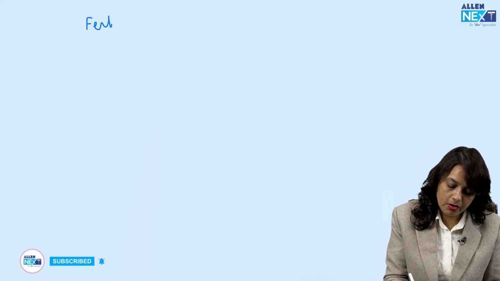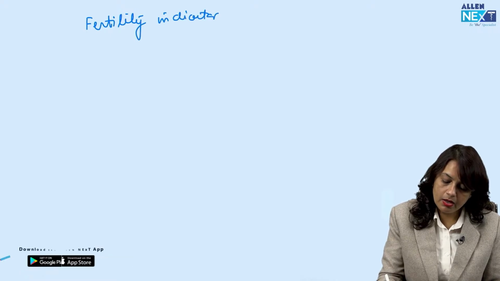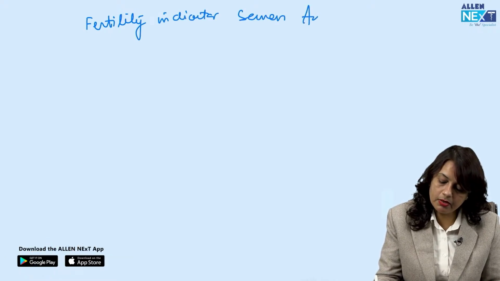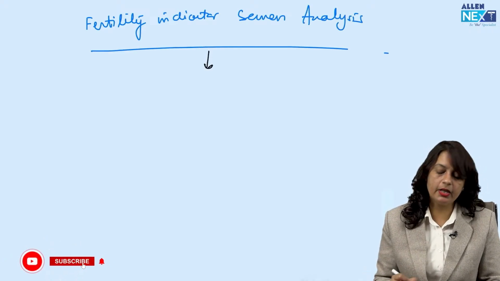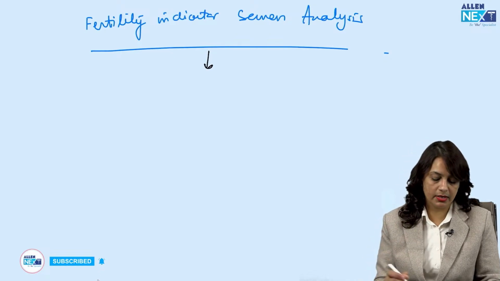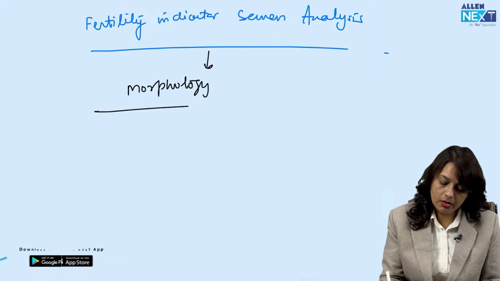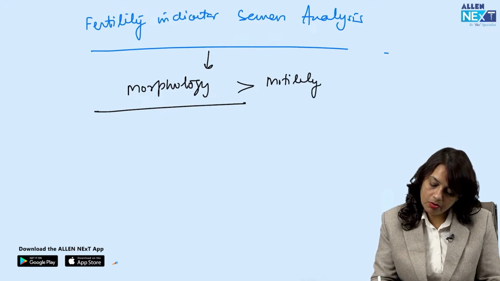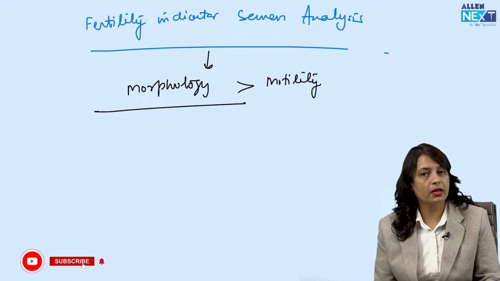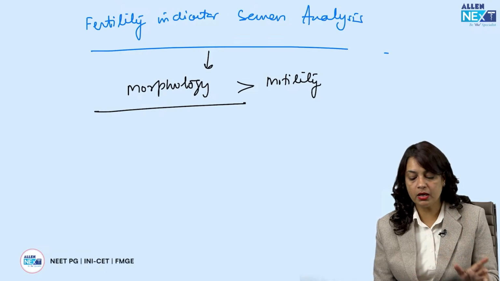Fine. Now, what is the most important fertility indicator in semen analysis? Most important fertility indicator in semen analysis is sperm morphology should be normal. After that, if that is not written, motility will be the correct answer. But first answer to mark is morphology of the sperms should be normal.